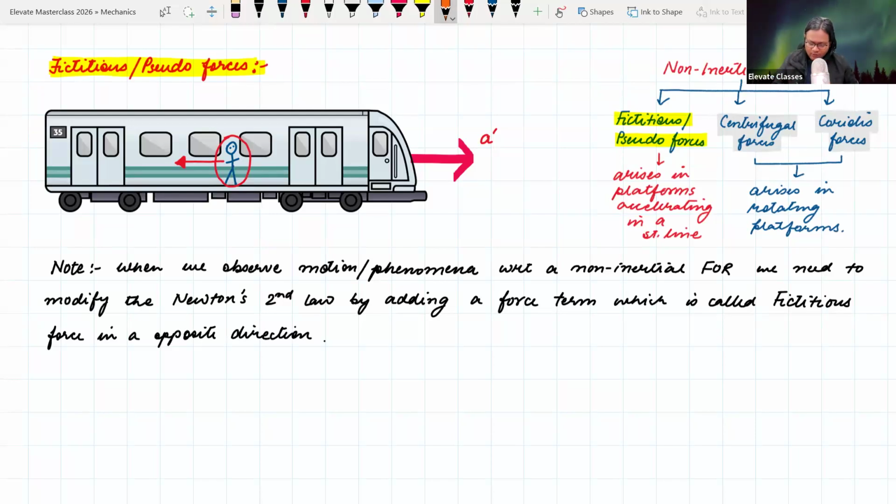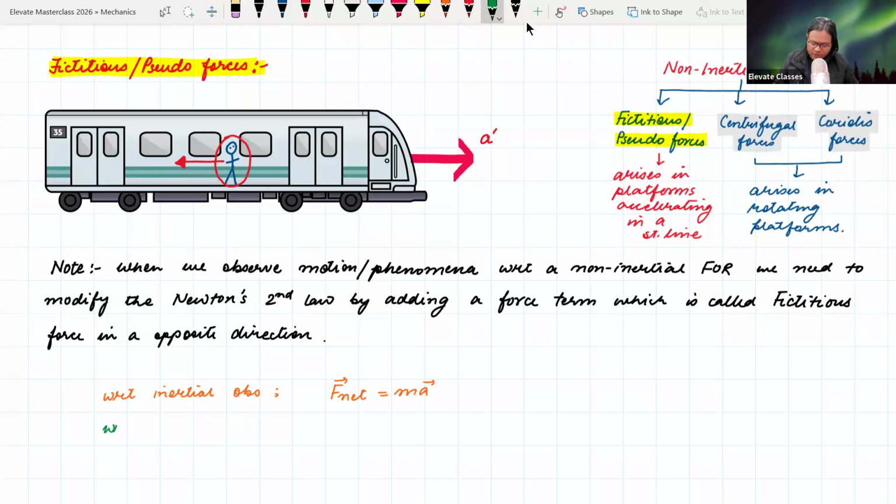So if we are doing calculations with respect to an inertial observer, what is our force equation? F net is equal to ma, right? This is our force equation if we are doing calculations with respect to an inertial observer.